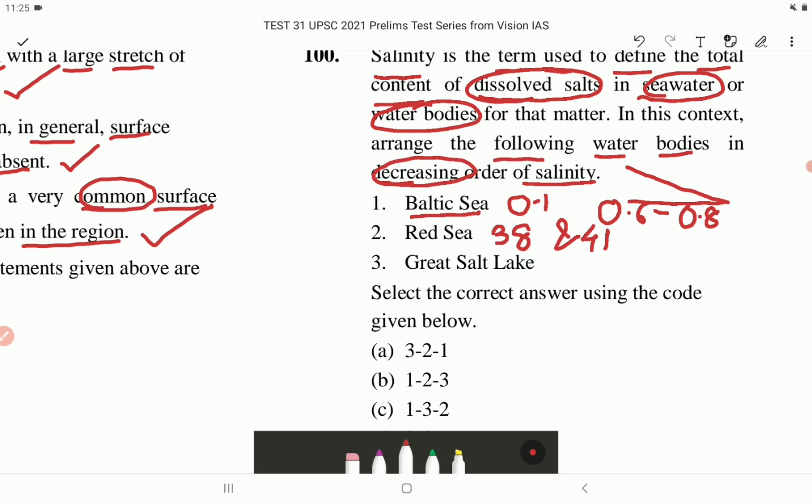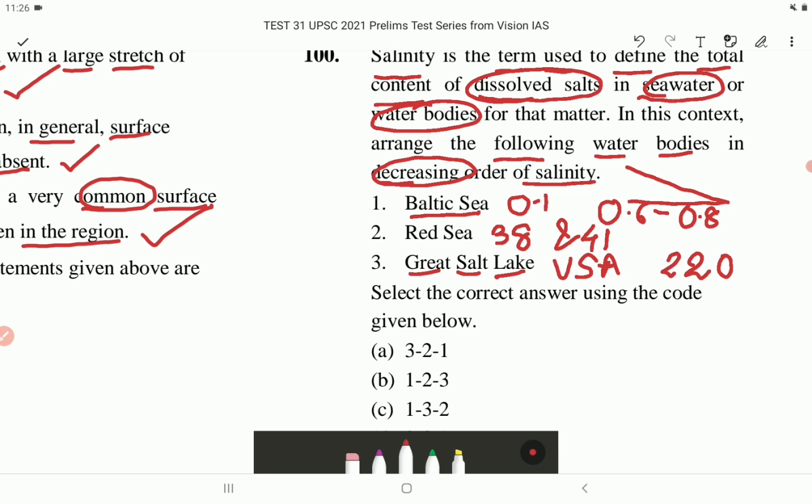Number 3, Great Salt Lake. The Great Salt Lake is in northern Utah of western USA. It is also referred to as America's Dead Sea, and its salinity is 220 parts per thousand.